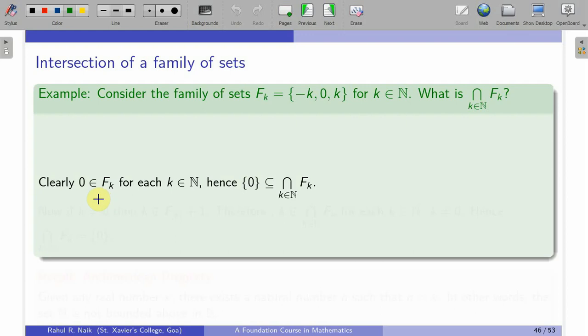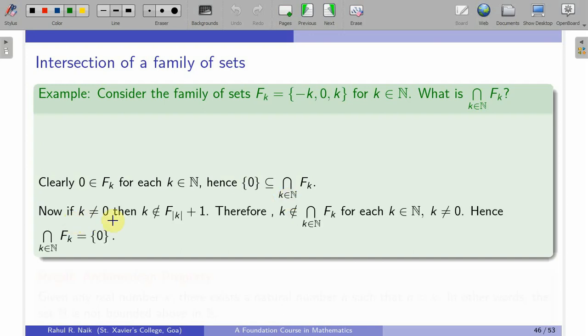So first thing, clearly 0 is in each of these F_k, so I can say that 0 belongs to F_k for each k in n. Hence I can say that if I compare it as a set, the singleton set {0} is a subset of intersection of F_k. Now I would prove it the other way around. So what basically I have to show is that if I take any element in this intersection, I have to show that it is equal to 0. Okay, so this we show this way.